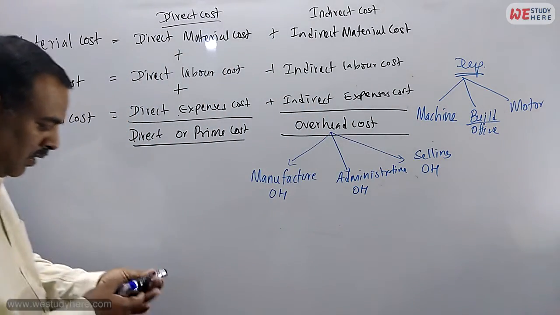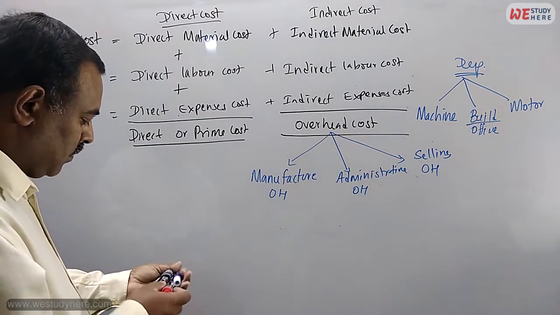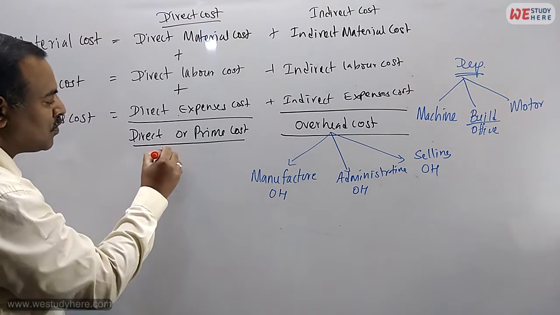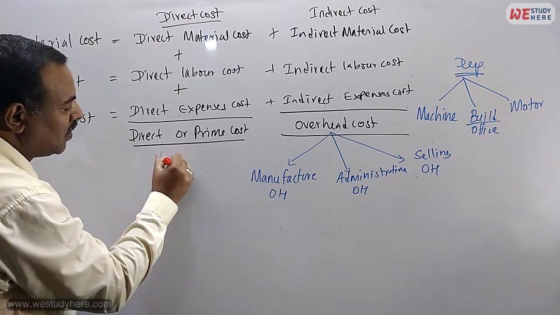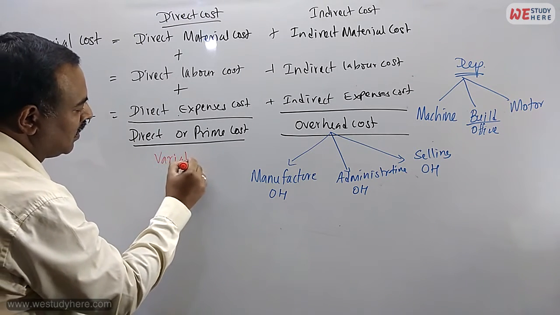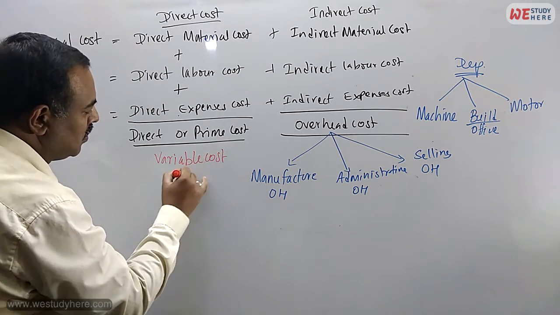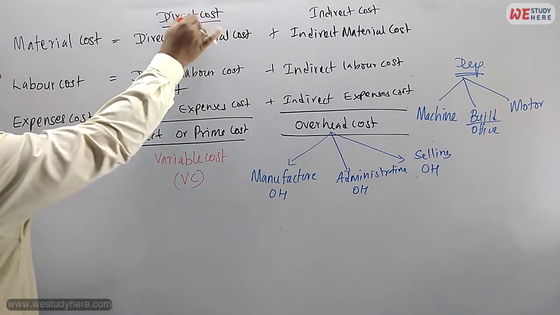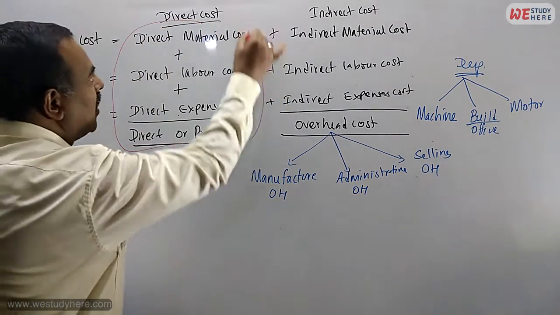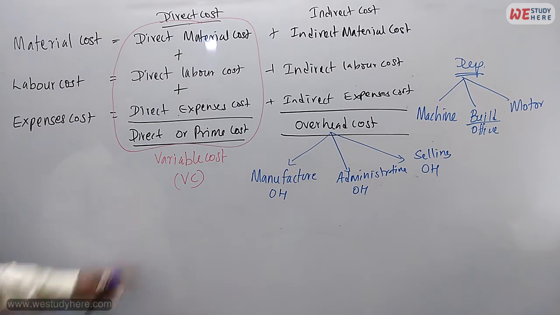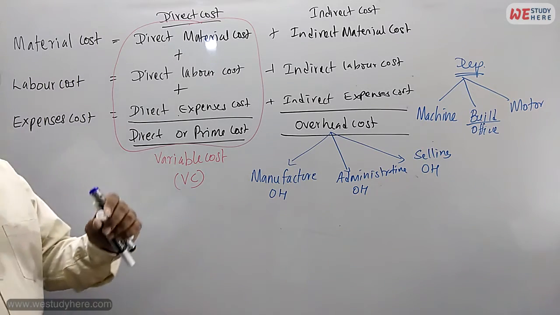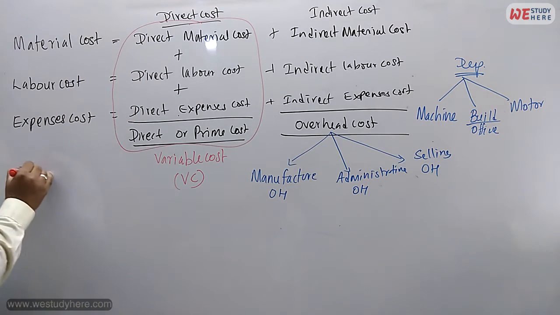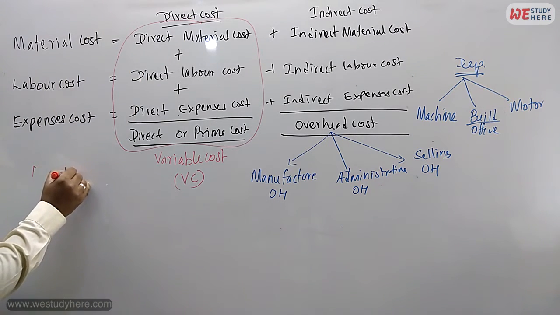Now, all the prime cost we can say is variable cost. Variable cost, short form VC. All the prime costs are variable cost. Why variable cost? If you want to produce one unit, you need one raw material.